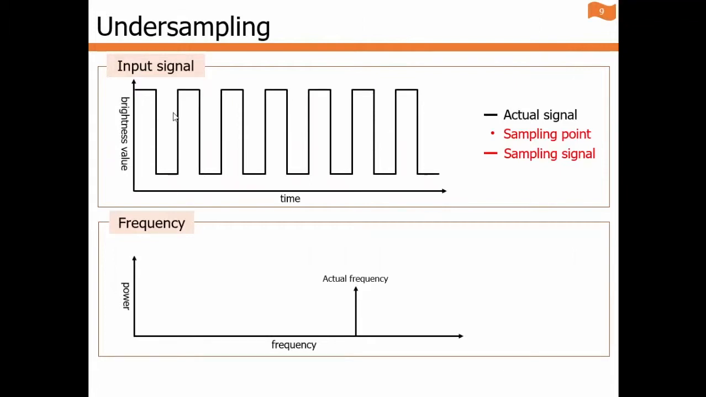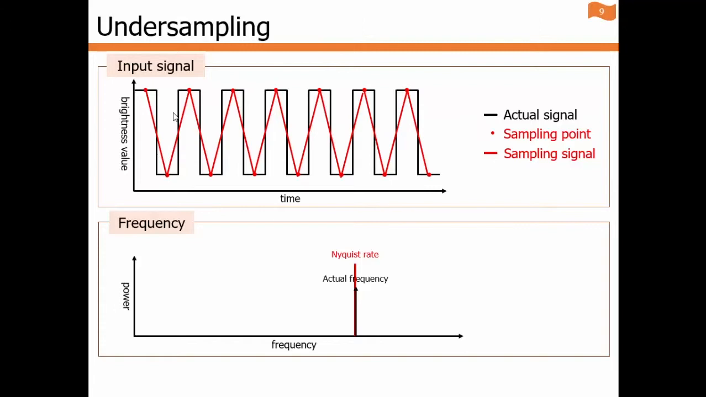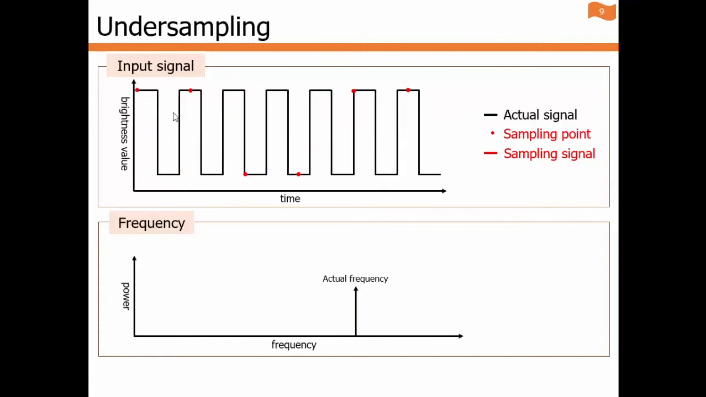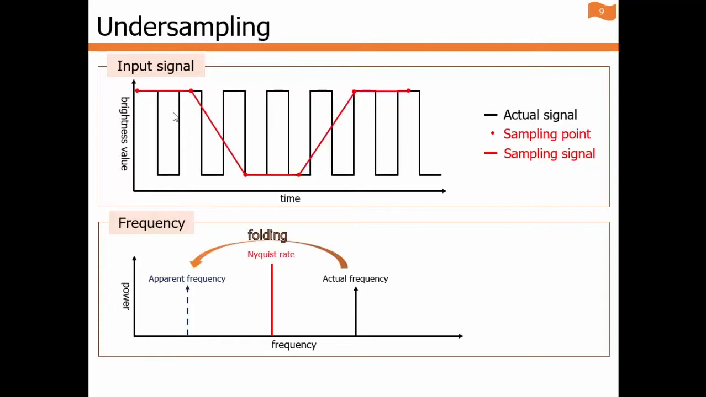And I'll explain undersampling in more detail. We assume this is the actual signal and frequency. The Nyquist rate is half of the sampling rate. When the actual frequency is smaller than the Nyquist rate, the frequency is observed correctly. And when the frequency is equal to the Nyquist rate, the actual frequency is observed correctly too. But when the actual frequency is larger than the Nyquist rate, the frequency is observed below the Nyquist rate as an apparent frequency.